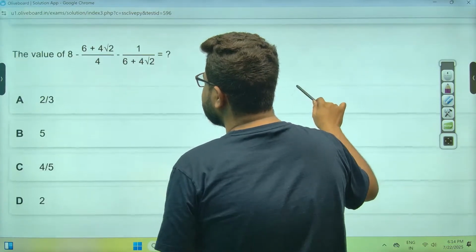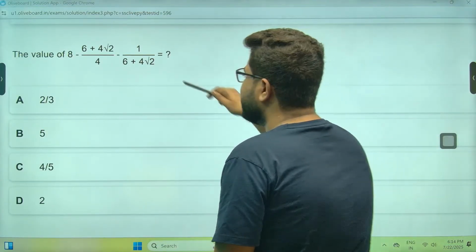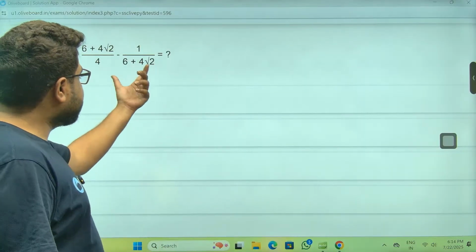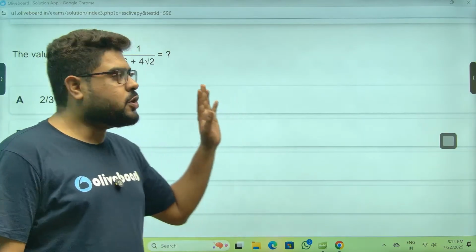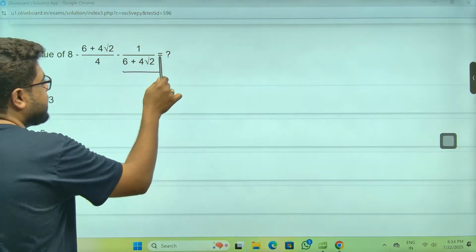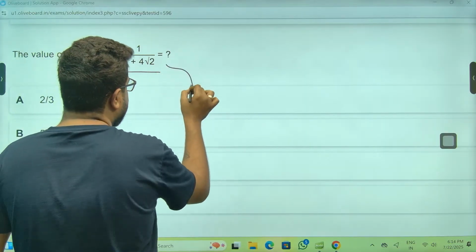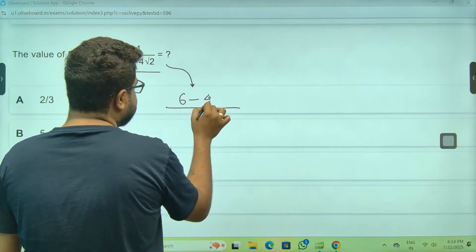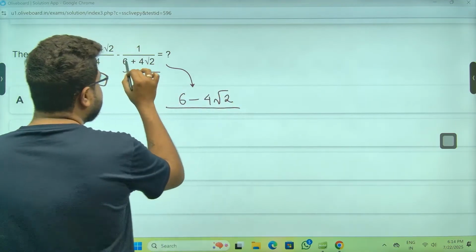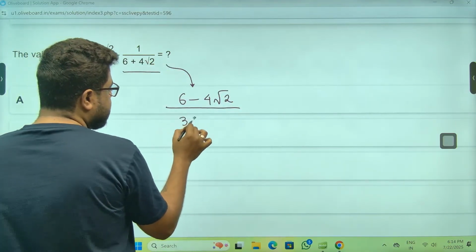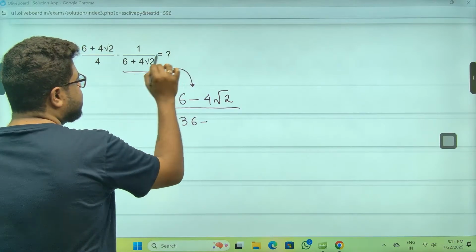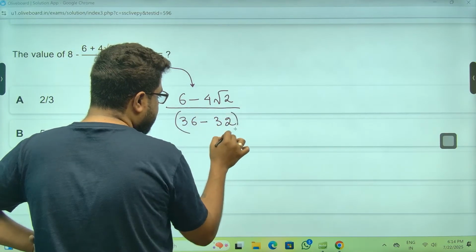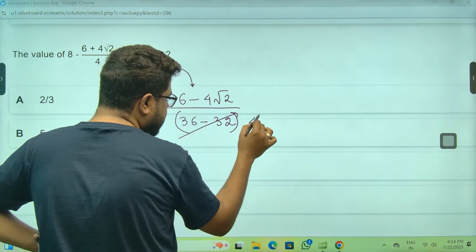Chalo. Sir, simple question of rationalization. Sir, first things first, I told you, a surd cannot be in the denominator. So we will rationalize only this part. Let's take this. Sir, so this will get multiplied with 6 minus 4 root 2. And this thing will become a square minus b square. 36 minus 4 square, 16 into 2, sir, 32. So meaning, sir, this is 4. This is equal to 4, sir.